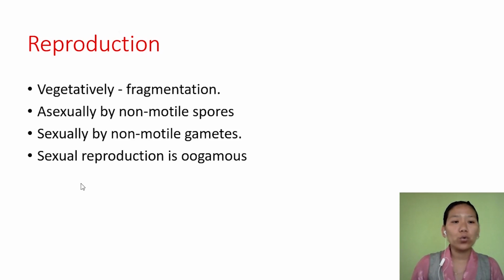And also the sexual gametes, they reproduce sexually, and the gametes, that is male and female gametes, are also non-motile. And the type of gametes formed are oogametes, that is a larger, non-motile female gamete and a smaller male gamete. So this is one thing.